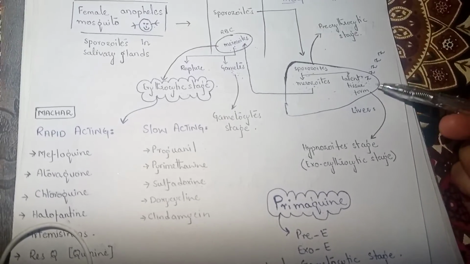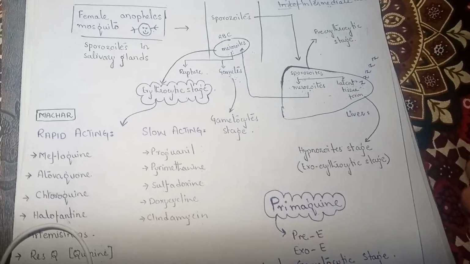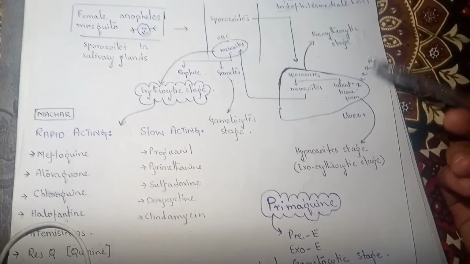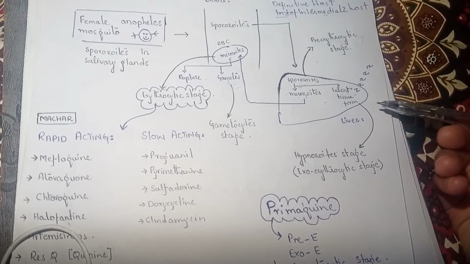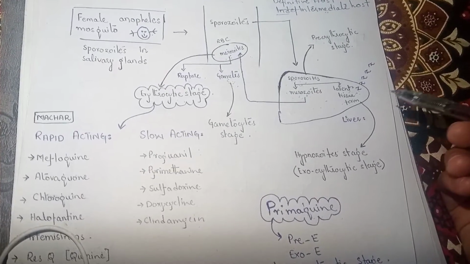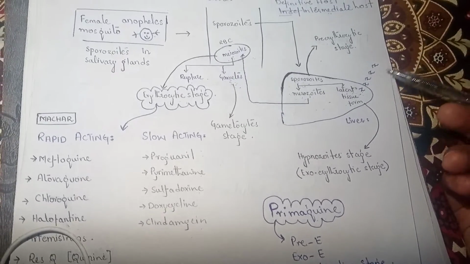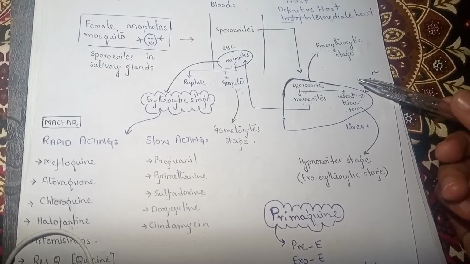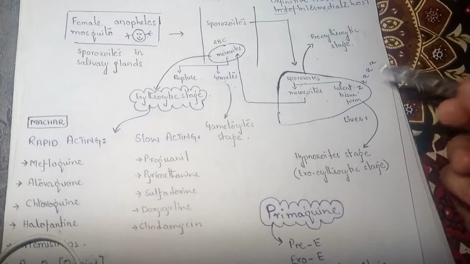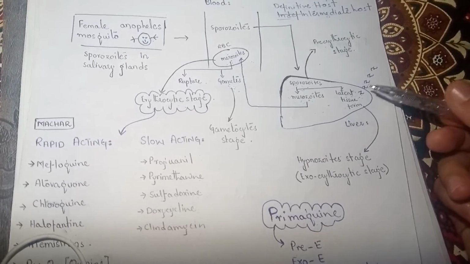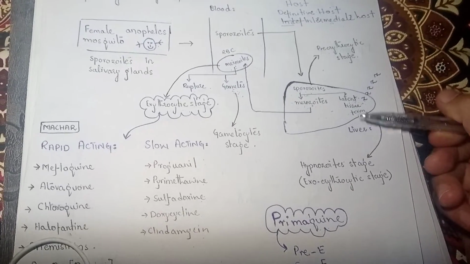So in order to prevent the relapse, we are going to give the hypnozoite stage. And in malaria, basically, what we discussed, that one is febrile illness and one is non-febrile illness. A febrile illness is an illness which is accompanied by fever. So when a fever is gone, again, if in some cases or by some means the sporozoite activates, it will again cause the malaria, right? So the relapse will occur.